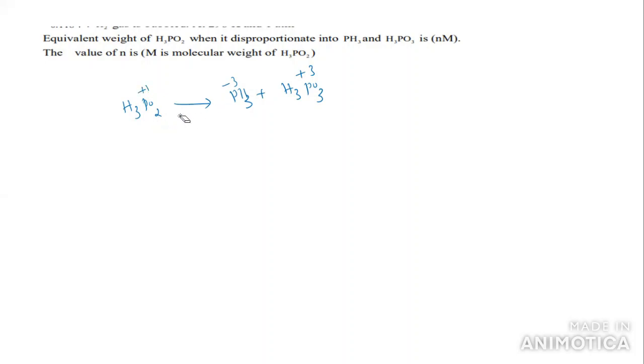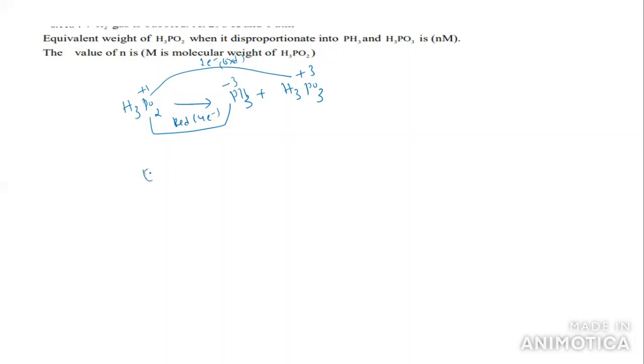We have +1 here. So what is a disproportionation reaction? The same element undergoes both oxidation and reduction. So here you can see the difference in the number of electrons. Here, 2 electrons are increasing, that is oxidation. And this is reduction. Reduction by how many electrons here?